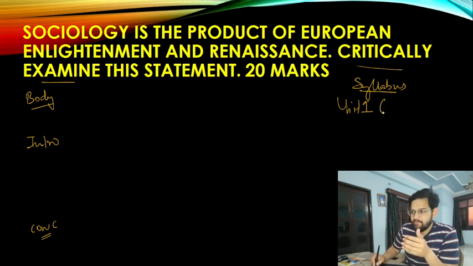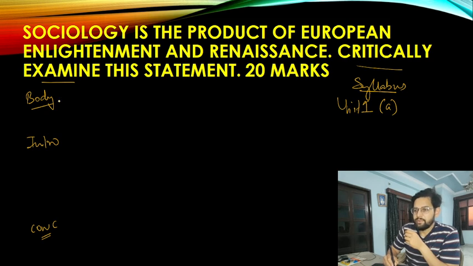In that you have the first subpart which says define modernity, what are the social changes in Europe, and how these social changes led to the emergence of sociology. So it's coming from part A, modernity and social changes in Europe.